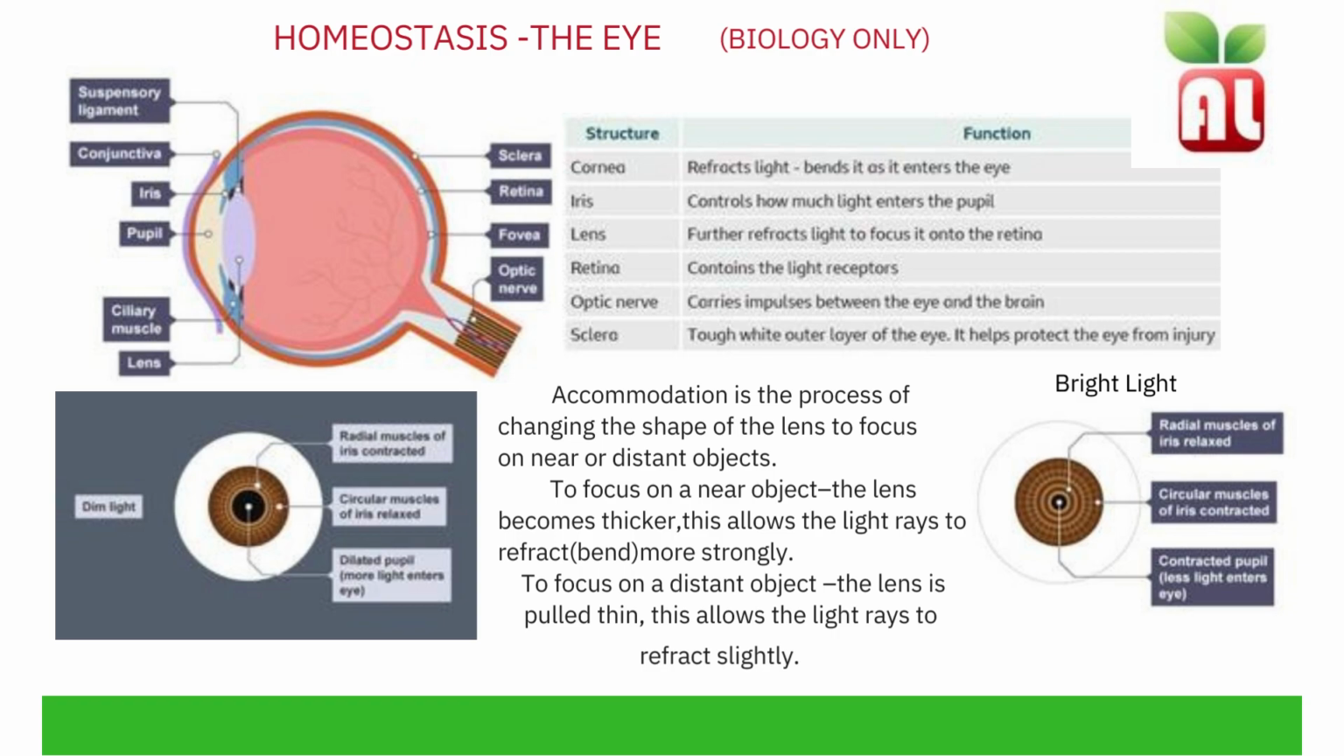In bright light, radial muscles of the iris relax. Circular muscles of the iris contract. This contracts the pupil, therefore less light enters the eye.